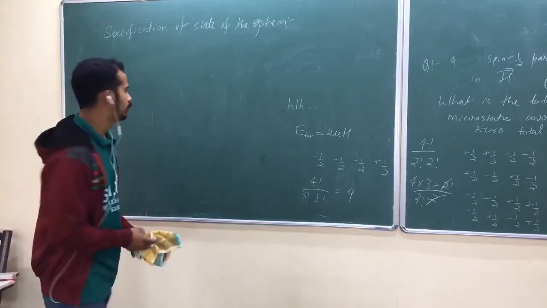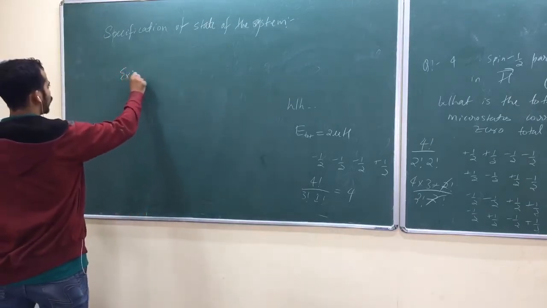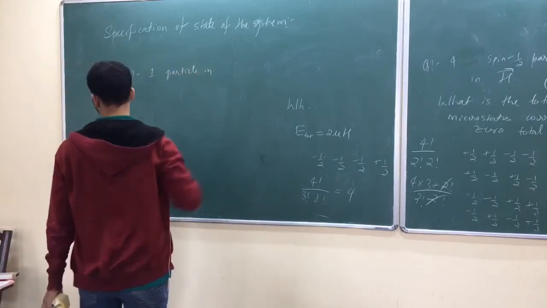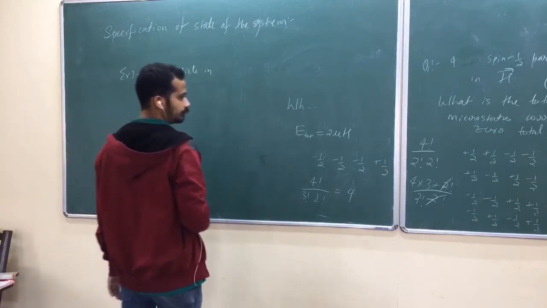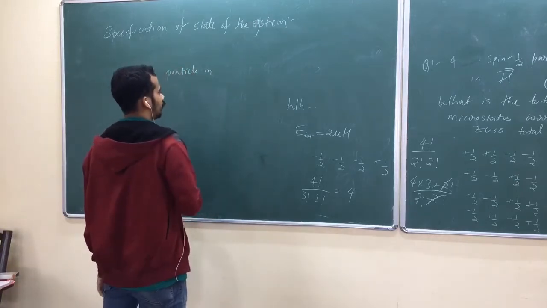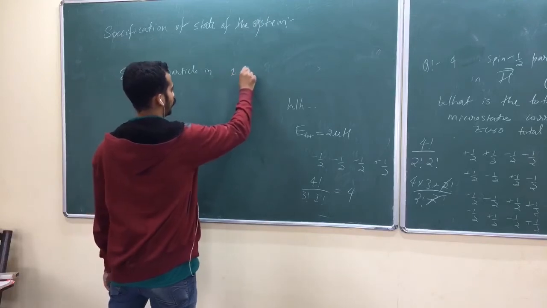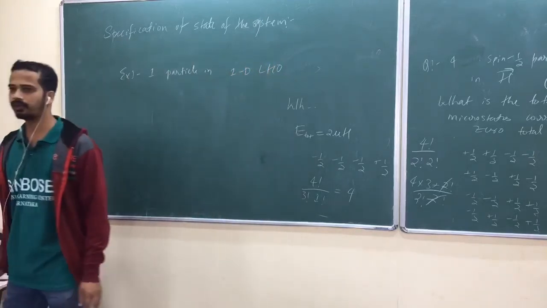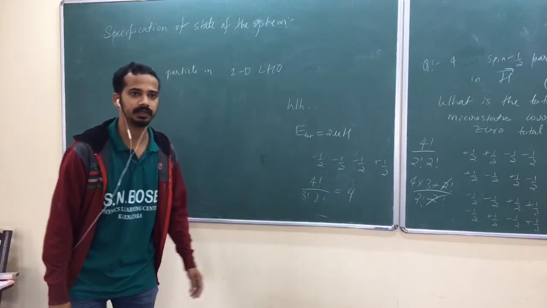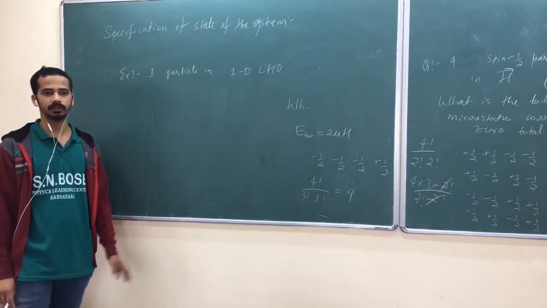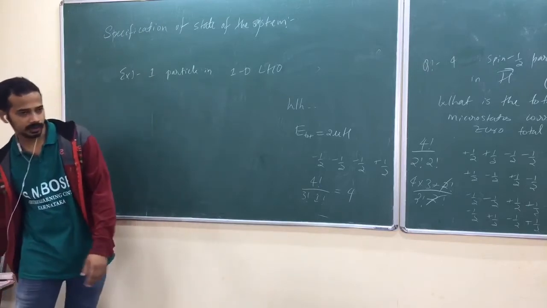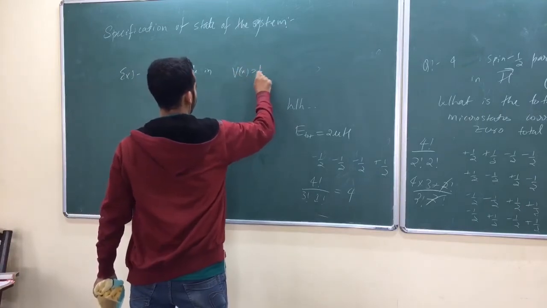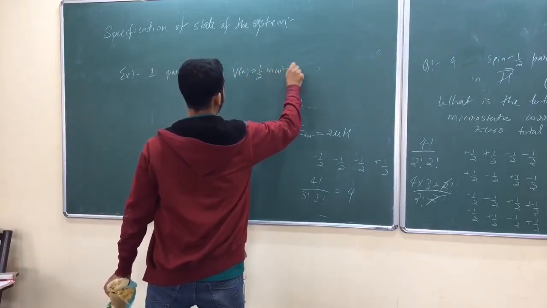Now let me give you one more example. Suppose one particle is in a 1D linear harmonic oscillator. Actually, we should not say it is in an oscillator; we have to say it is in a linear harmonic potential. One particle in V of x equal to half m omega square x square.